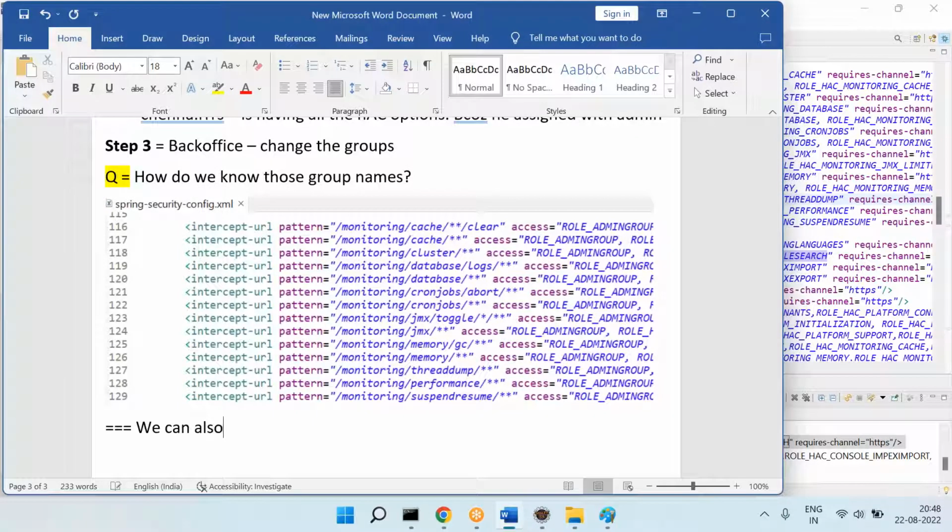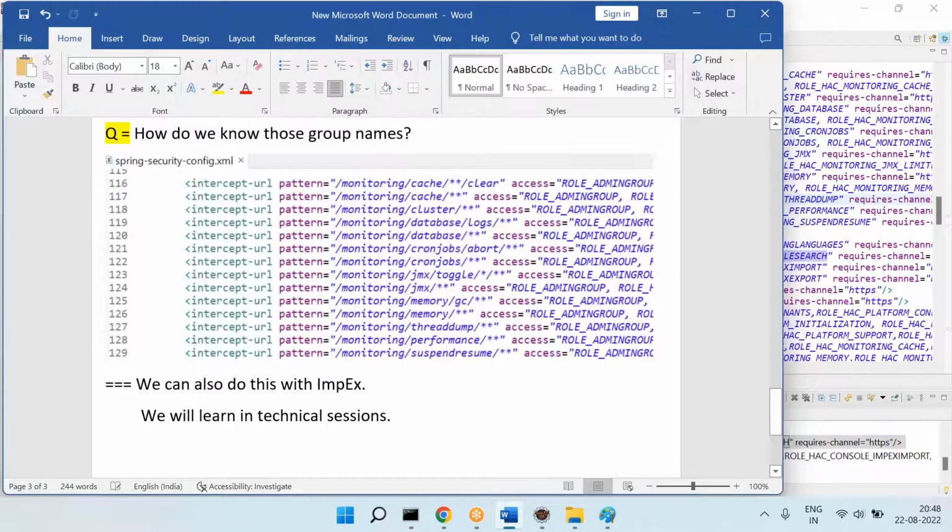We can also do these steps, whatever we have done, with the impexes. So this we will learn in technical sessions. For now, we are in the functional sessions. This is sufficient. In the functional sessions, this is sufficient.